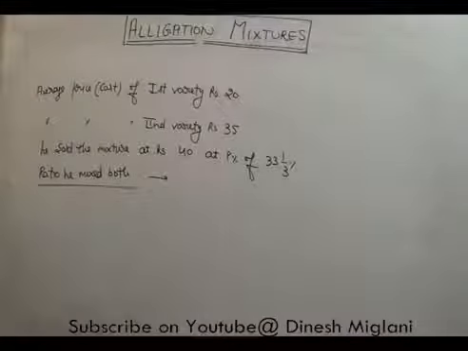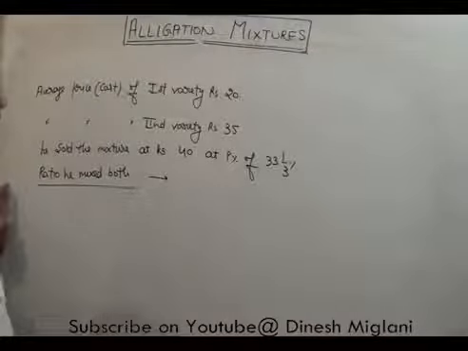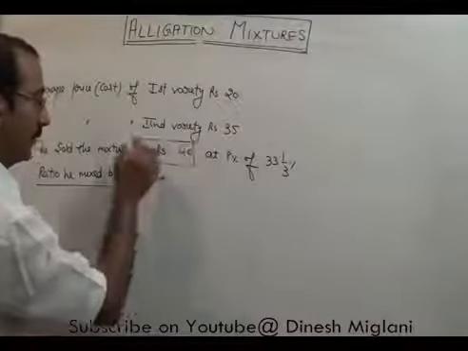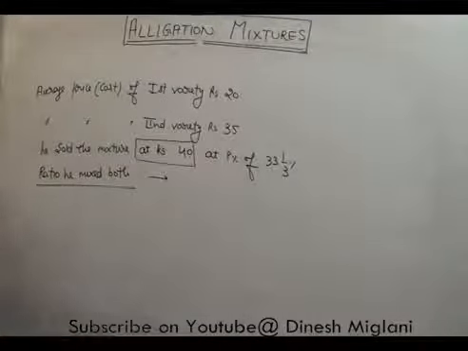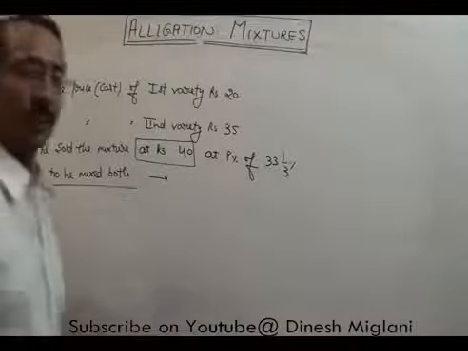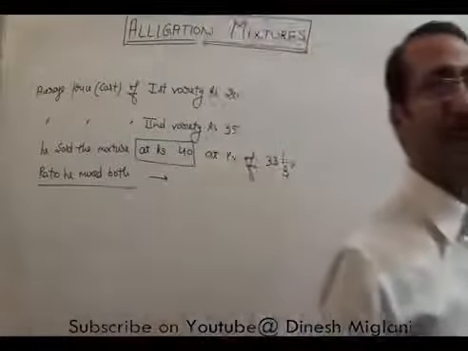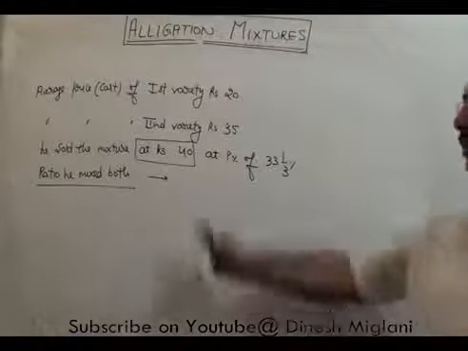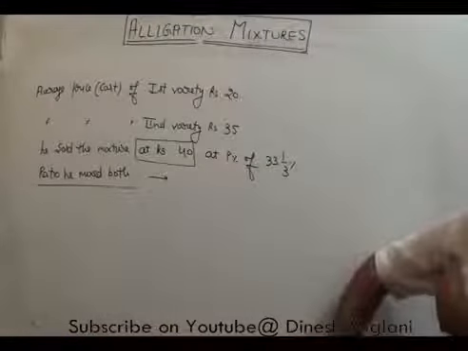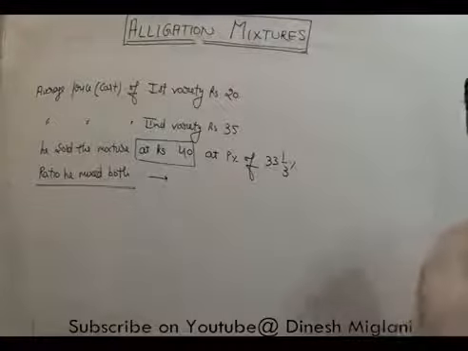So when I have to answer this question, what I can say, first variety is 20, second variety is 35, this is the cost, this is the cost. But here this is the selling price. When I look at this question, here we have the cost price, here we have the cost price, but at this place rupees 40, this is the selling price. So first of all we have to convert this into the cost price. Only then we can apply the concept of alligation mixture.